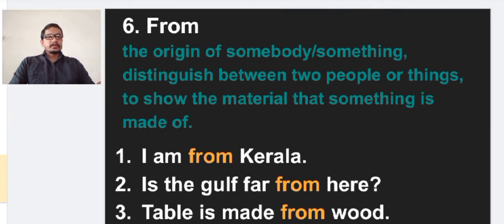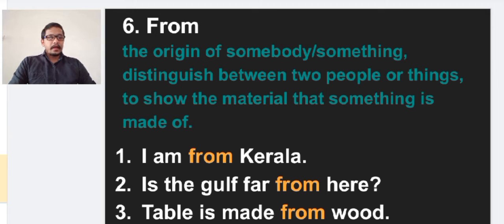Next one, the preposition from. We can use the preposition from in front of the origin of somebody or something, to distinguish between two people or things, and to show the material that something is made of. In these three areas we can use the preposition from. Examples: I am from Kerala. I am from Kerala, to tell somebody's origin or something's origin.